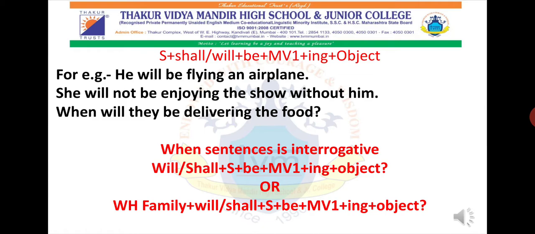If it is a negative sentence, then not is there. If a particular sentence is negative, then you all have to convert that particular sentence into negative only. So subject plus shall or will plus not, then be will come, plus main verb first form plus ing plus object. So that's how we get the sentence: She will not be enjoying the show without him.